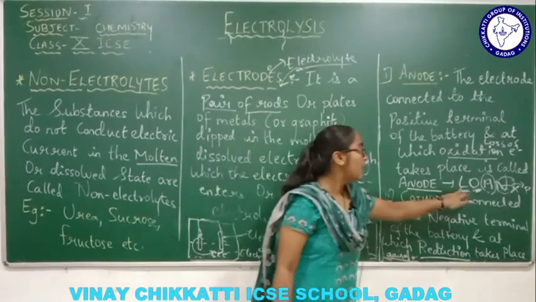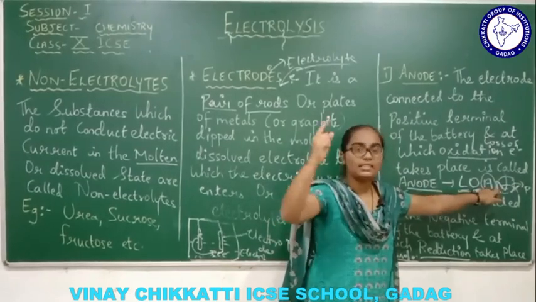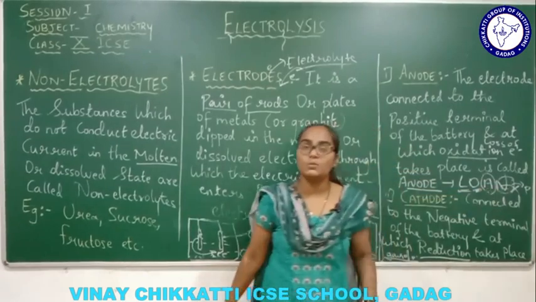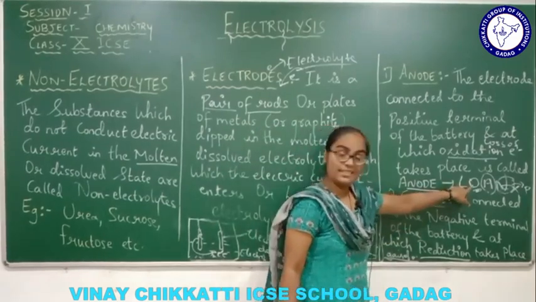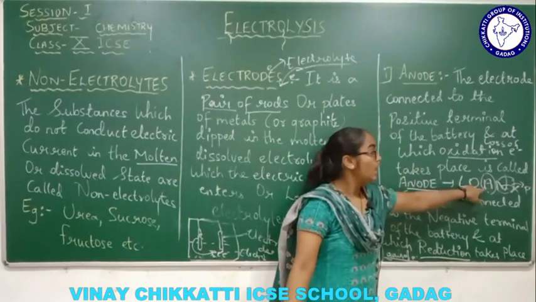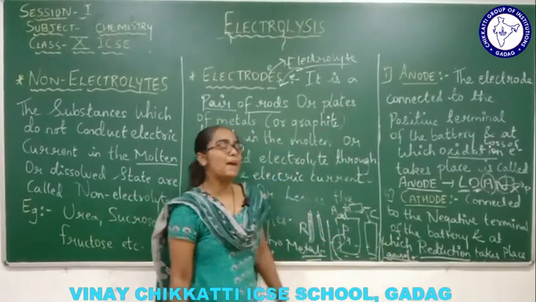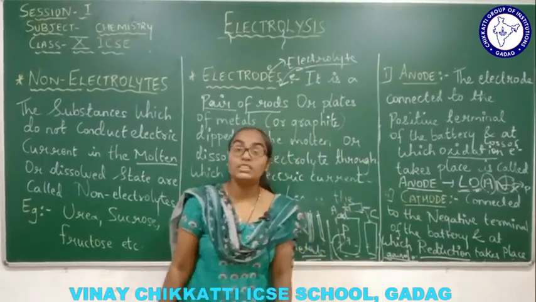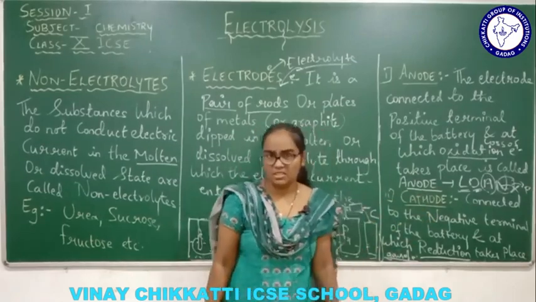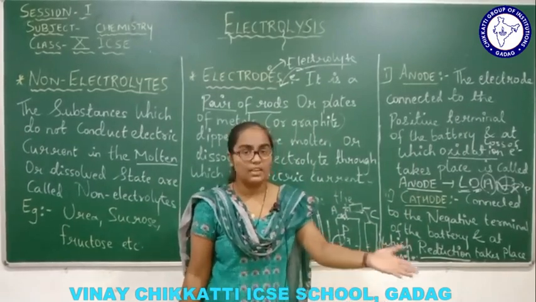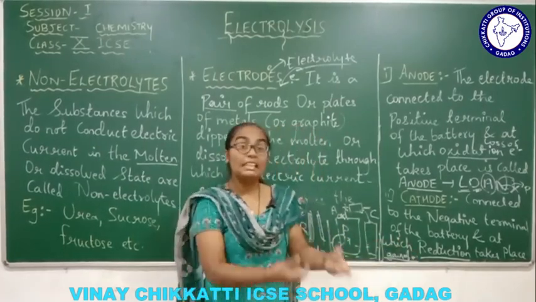For example, I had given LOAN. N you don't have to remember. N basically is given because of a different concept where negatively charged ions, that means anions, go near the anode. So L stands for loss of electron, O is the oxidation process, A stands for anode. And instead of N, what will come? P. P means it is connected to the positive terminal of the battery. Whereas cathode is connected to the negative terminal of the battery, where the reduction process takes place. And reduction is exactly opposite to oxidation. In oxidation, loss of electron happens, whereas in reduction, gain of electron will happen.